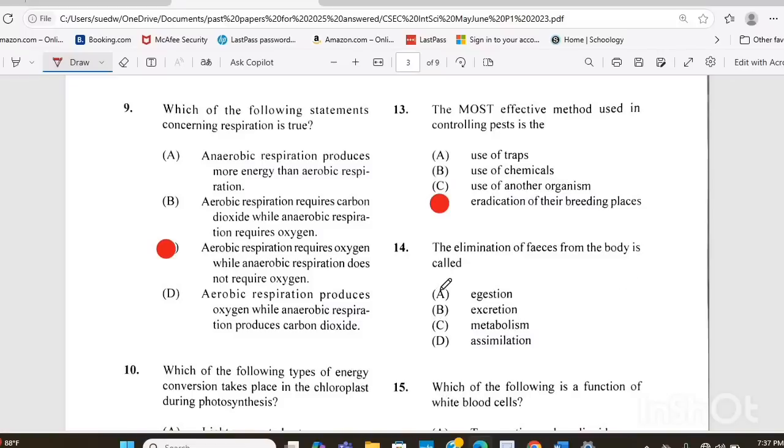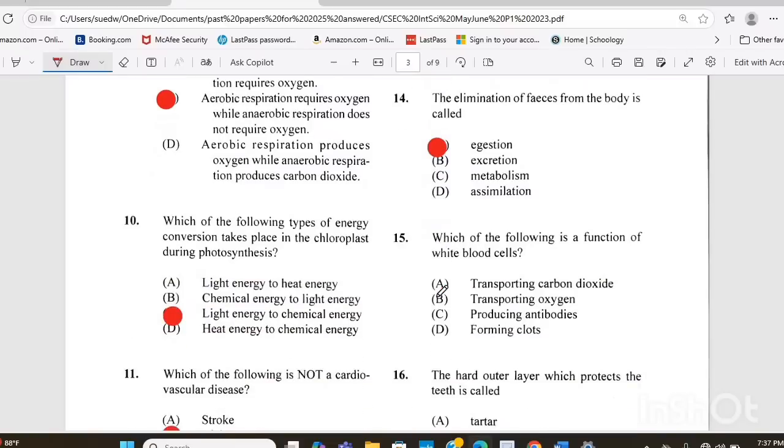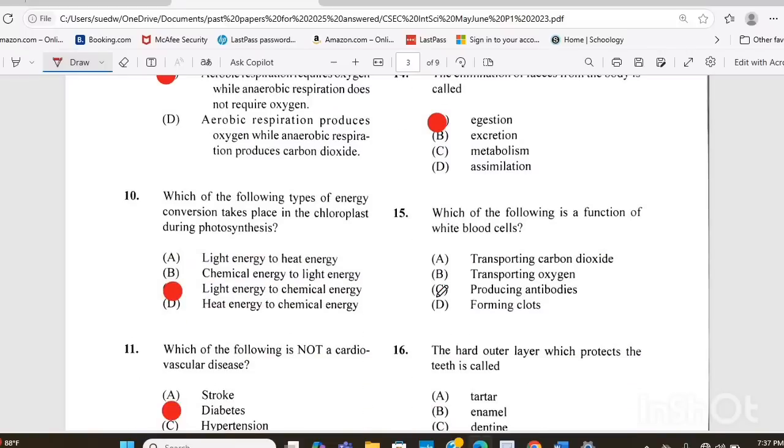The answer there is A, egestion. Question 15. Which of the following is a function of the white blood cells? Is it A, transporting carbon dioxide, B, transporting oxygen, C, producing antibodies, or D, forming clots? The answer there is C, producing antibodies.